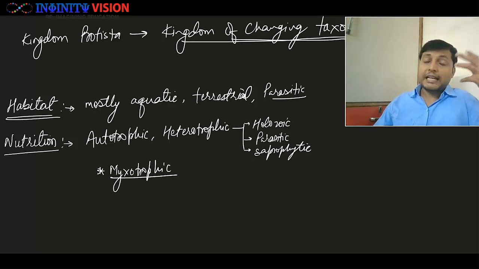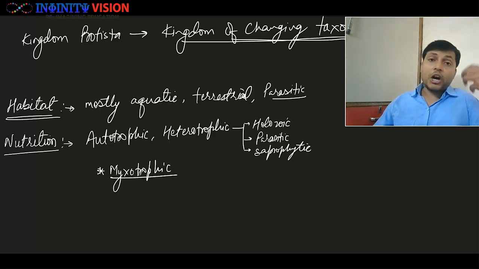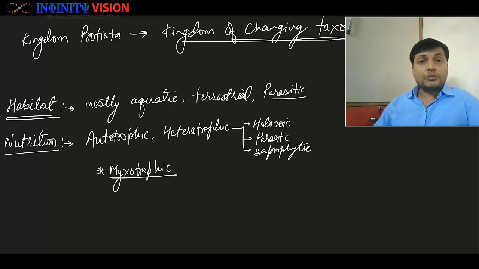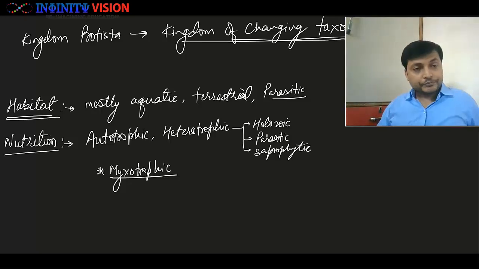When light is present, it behaves as an autotroph. When light is not present, it behaves as a heterotroph. Such an organism is known as a mixotroph. So some members of Protista are mixotrophs. They show mixotrophic nutrition. Okay, great.